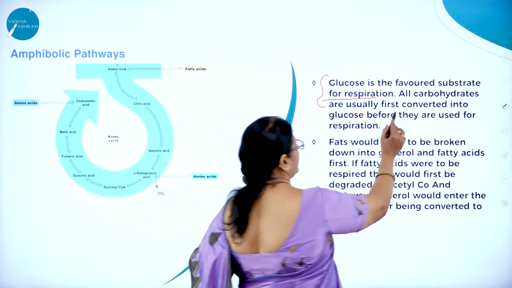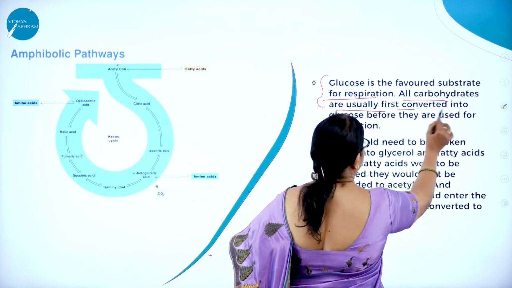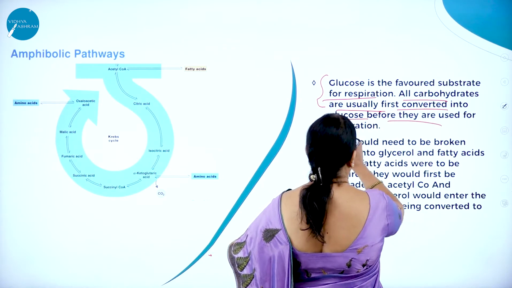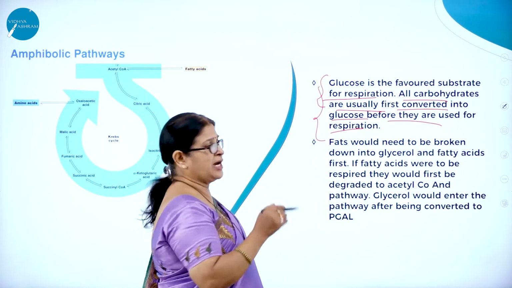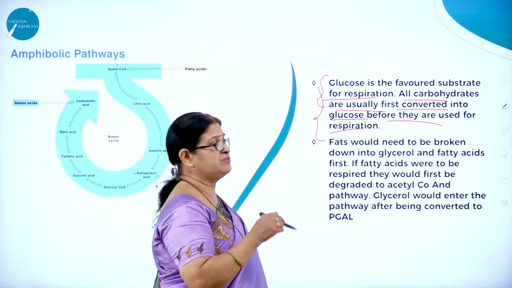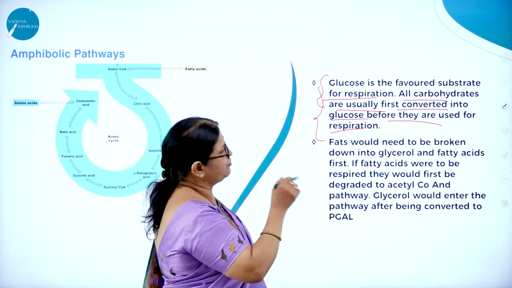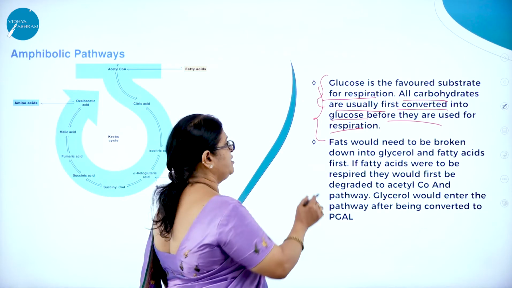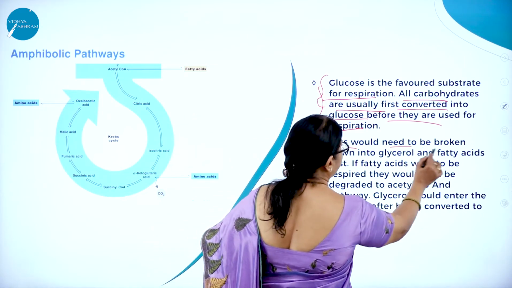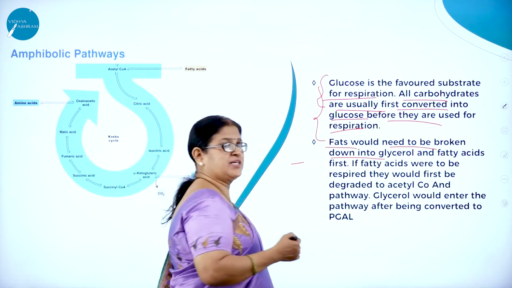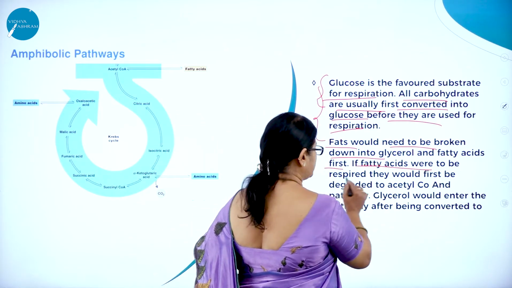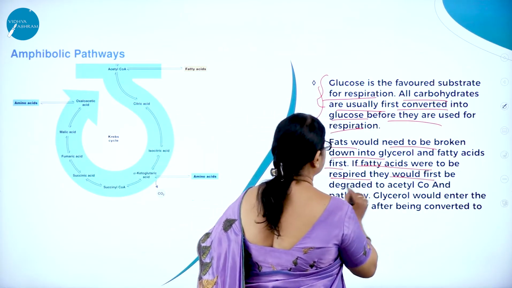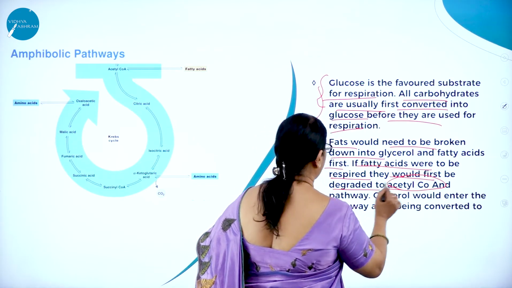So all carbohydrates are usually first converted into glucose before they are used for respiration. Like for example, fats would need to be broken down into, as we know, glycerol and fatty acid first. If fatty acids were to be respired, they would first be degraded to acetyl-CoA.